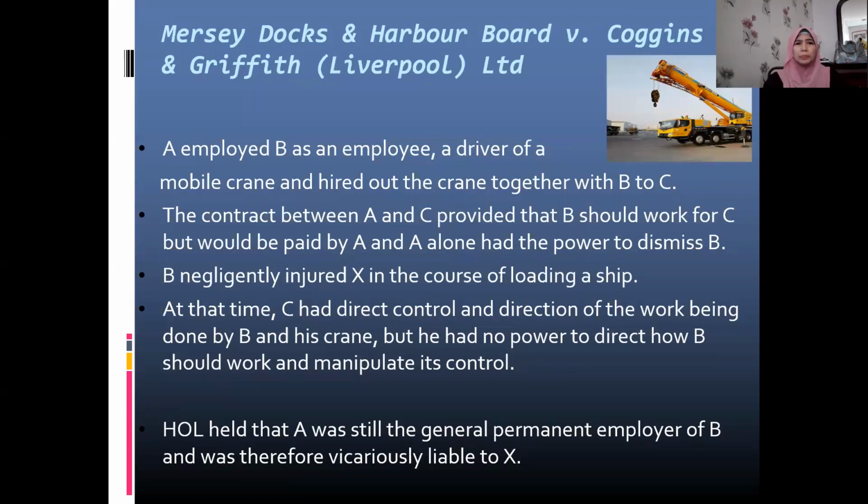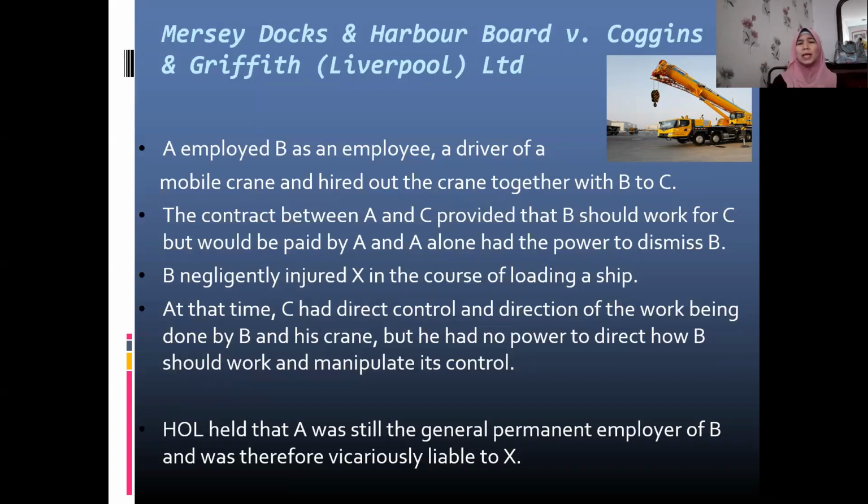What happened here? A employed B as an employee, a driver of a mobile crane, and hired out the crane together with B to C. So A lent out B together with the crane to another employer, which is C. And there existed a contract between them.